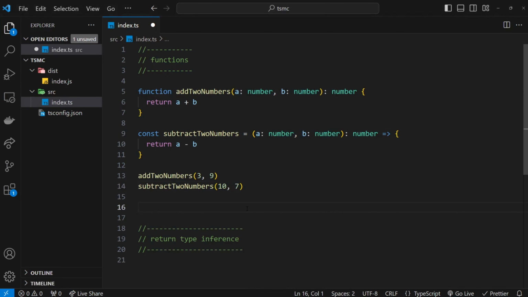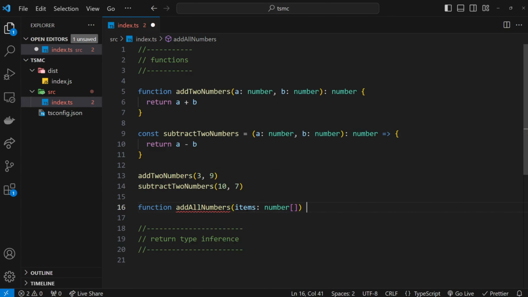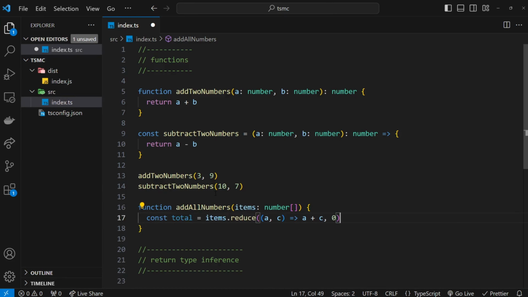Alright, so let me do another example. I'm going to create another function, this time called add all numbers. And inside this function we'll accept an argument called items, which will be a number array, so number then square brackets. Now this function is going to look at this items array, and it's going to take all the numbers inside it, add them all up to a total, and log that total to the console. Now we're not specifying a return type right here, and I'll explain why shortly. For now, I want to paste in a line of code which grabs us that total.